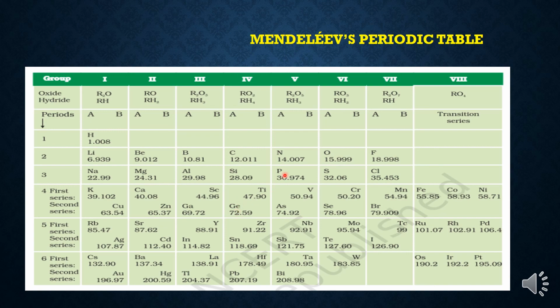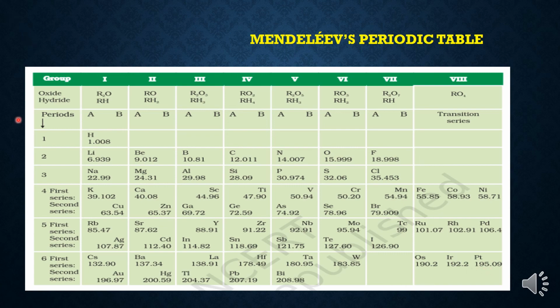In 5B, vanadium is there. From group 1 to group 7, in every slot two elements are there from the 4th period onwards. But in group 8, in one slot he placed 3 elements each. That means in period 4 3 elements, in period 5 3 elements and in period 6 3 elements.